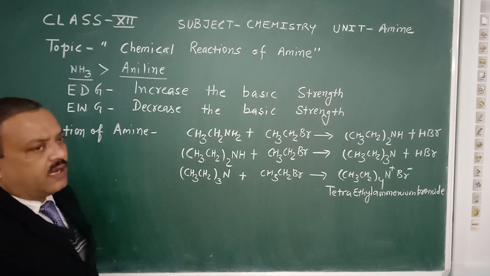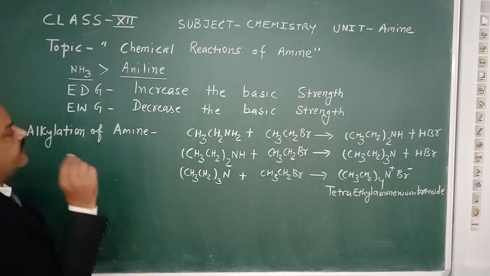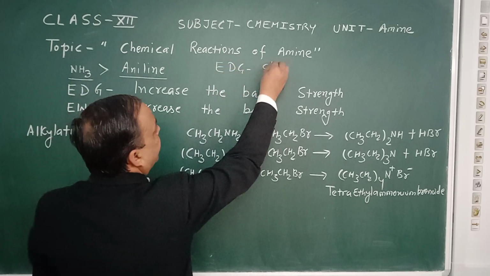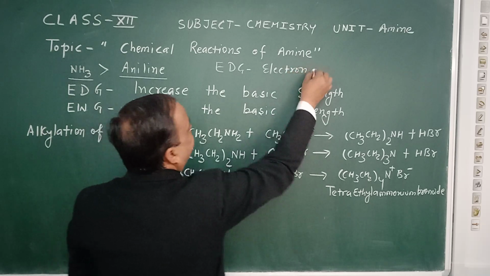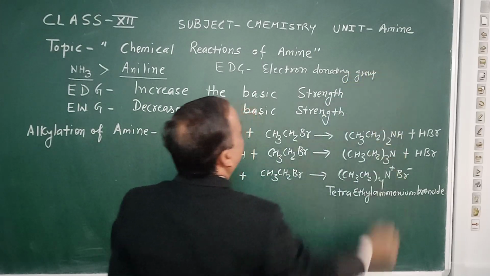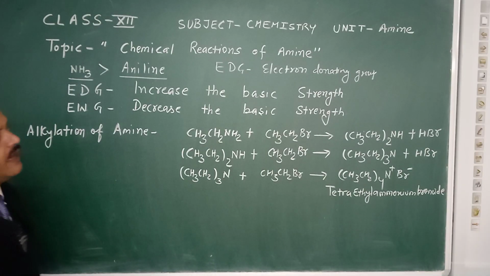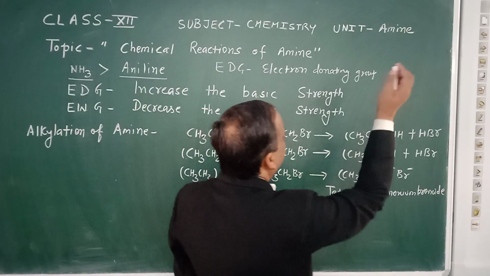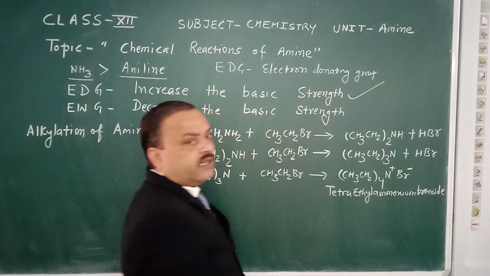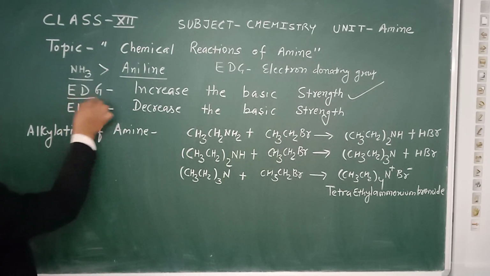Then we observe that if we add an electron donating group (EDG) on the benzene ring, the electron density will increase, and this increases the basic nature of the aniline.